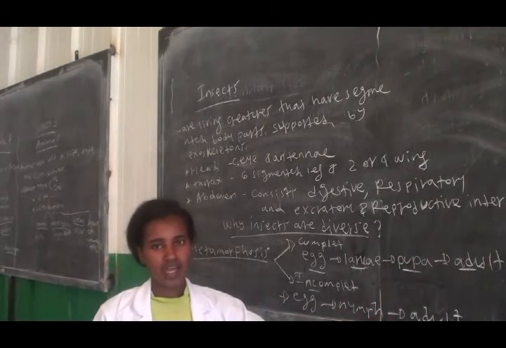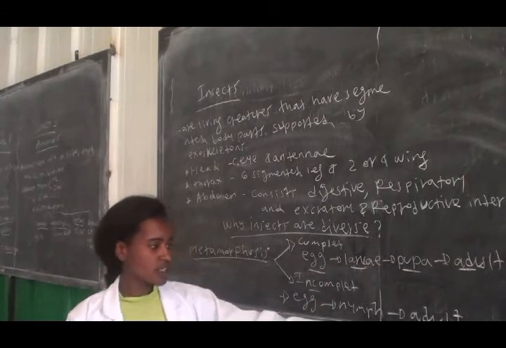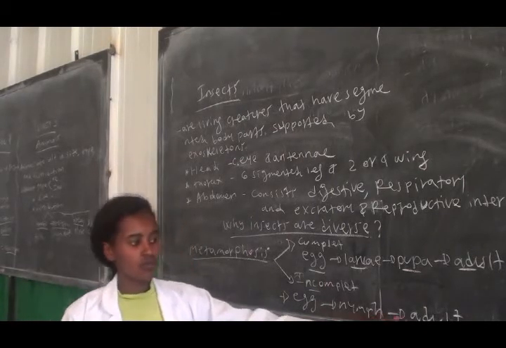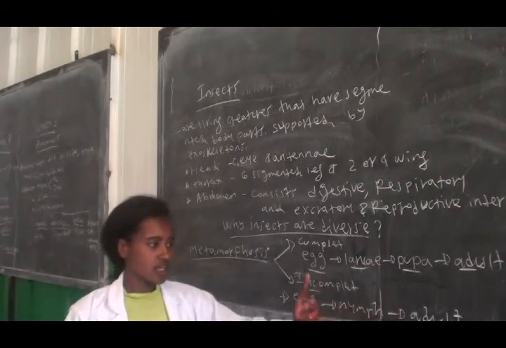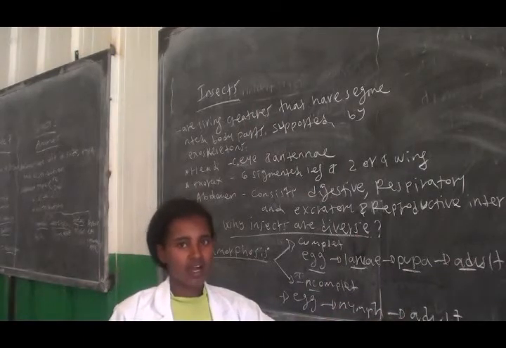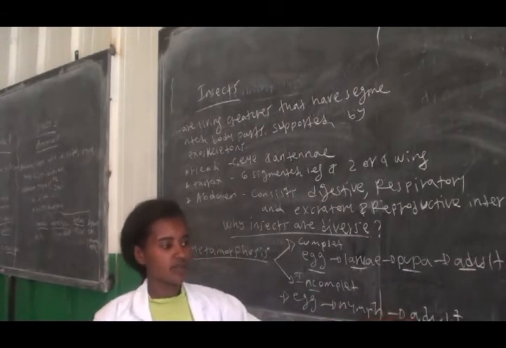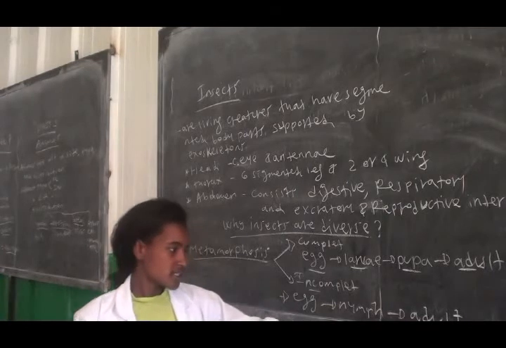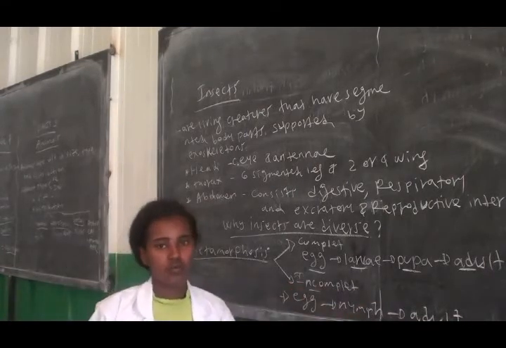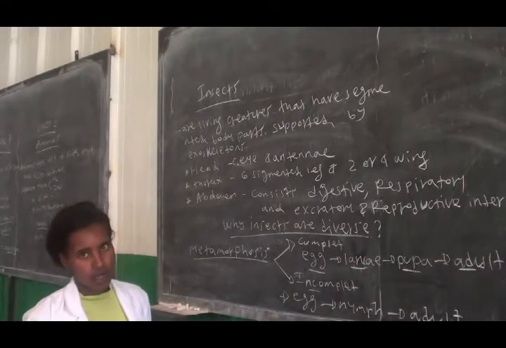The nymph looks like an adult. It is not completely different from the adult. The nymph is partially similar to an adult. In this case, this type of development is called incomplete metamorphosis.